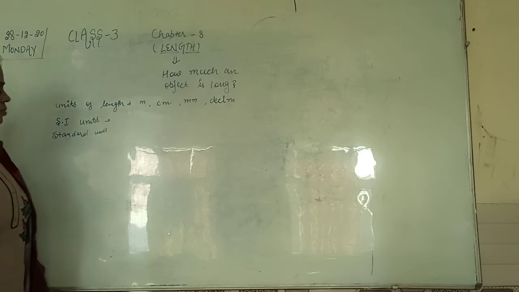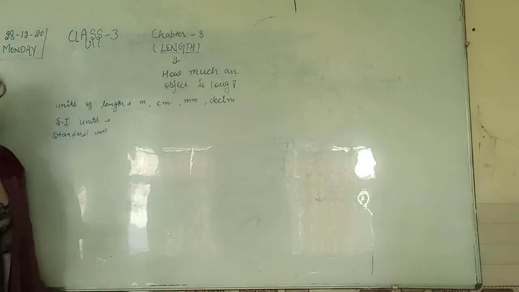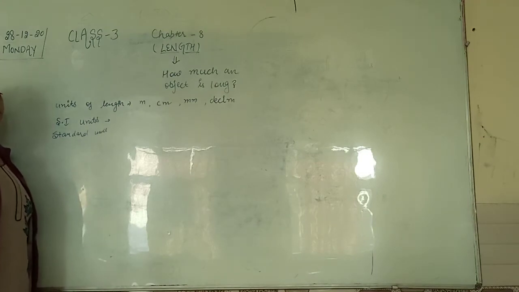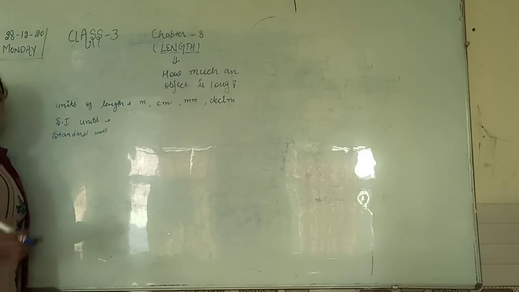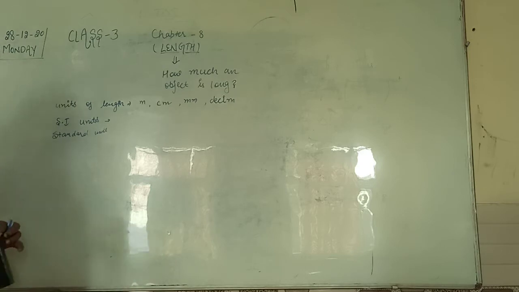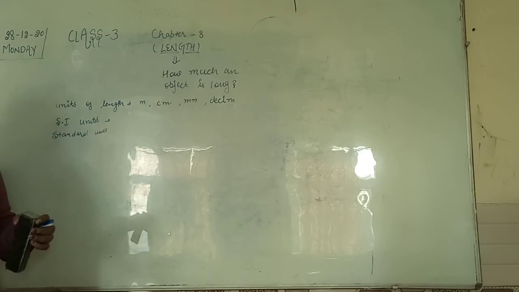So from these meter, centimeter, millimeter and decimeter, which unit will you choose in our day-to-day life? When you go to the shopkeeper to purchase cloth, what do you say there? Give me this color, 2 meter cloth, 3 meter cloth.